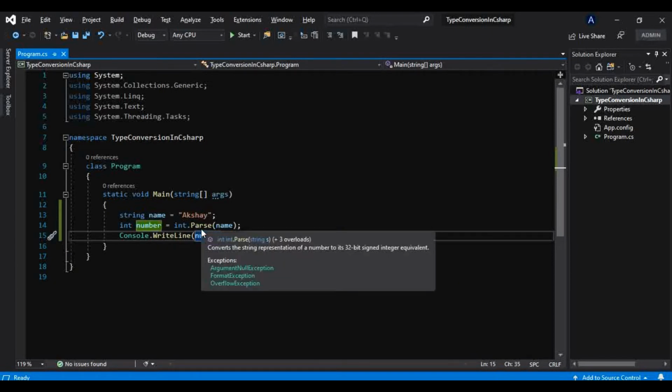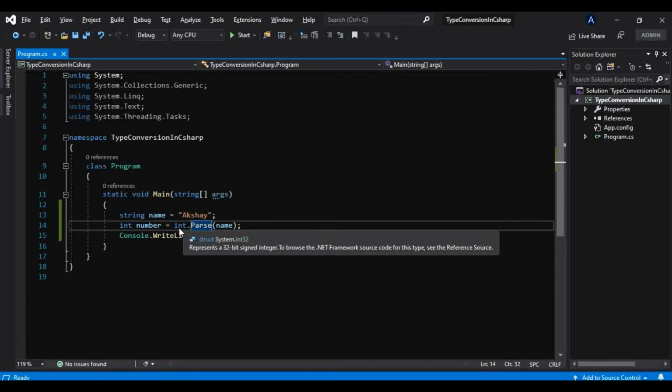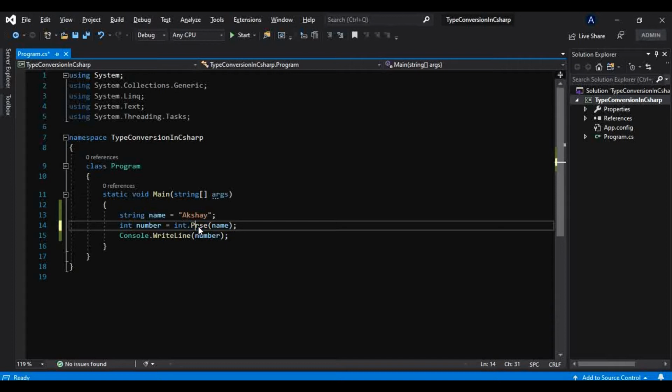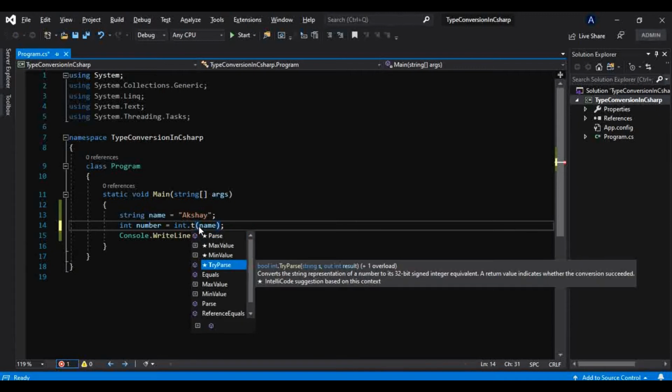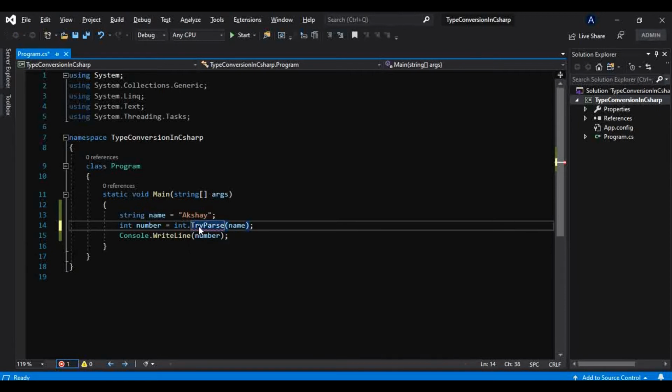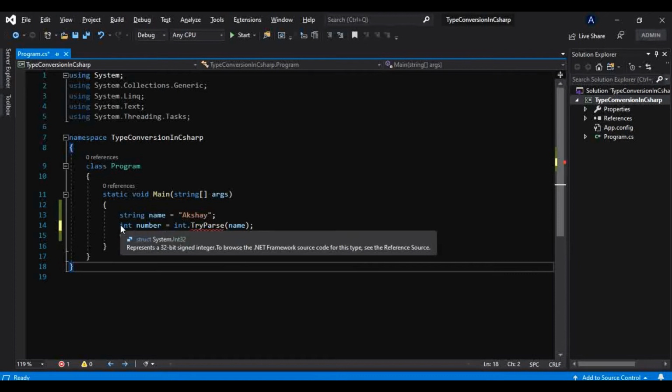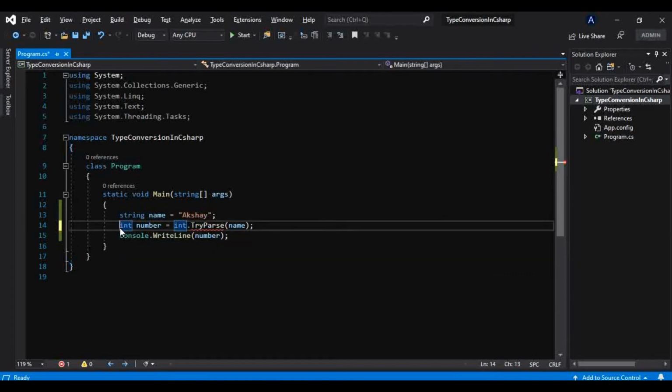Now there is another method contained in int, that is int.TryParse. That's how, before converting anything, you can check whether it is able to convert whatever value you are passing or trying to convert. Let me show you that. This TryParse is expecting one string and an output result, that is an integer. So whatever result you want to store, you have to take as an out parameter.